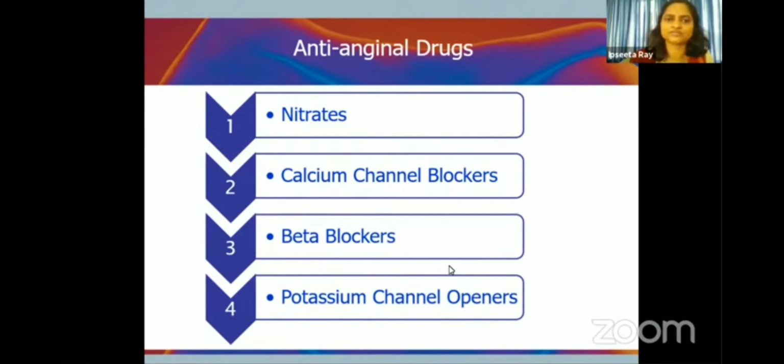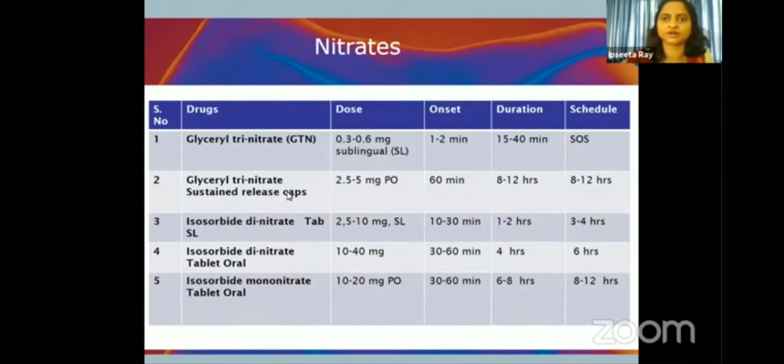Out of these, nitrates is the prototype drug, conventionally used for the treatment of angina. There are several nitrates, such as glyceryl trinitrate, also known as nitroglycerine or GTN, and isosorbide dinitrate. They are available as sublingual tablets. For oral use, we have isosorbide dinitrate and mononitrate, which are used for prophylaxis of angina.